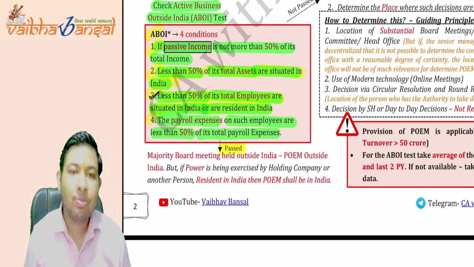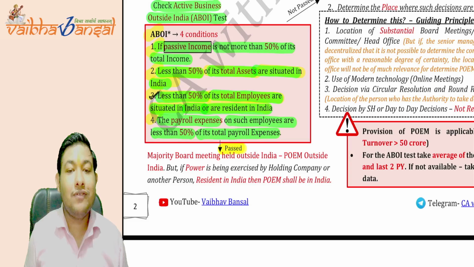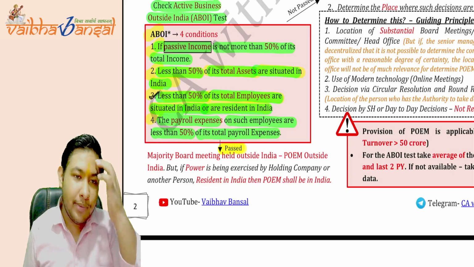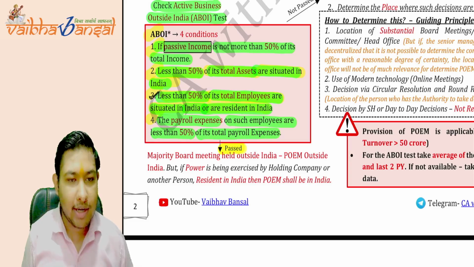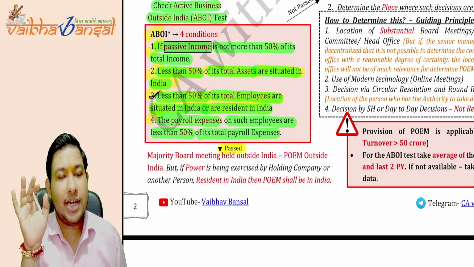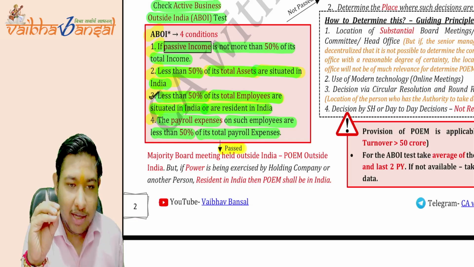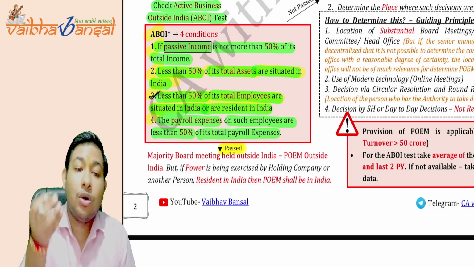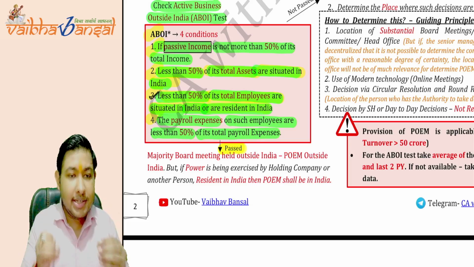Now we have to check whether this test is passed, whether all four conditions are satisfied cumulatively. If all the conditions are satisfied cumulatively, then we have to check whether the majority of board meetings are held outside India. If the majority of the board meetings are held outside India, then the POEM is outside India. But suppose the majority of the board meetings are held outside India, but the power is exercised by a holding company or any person who is a resident of India.